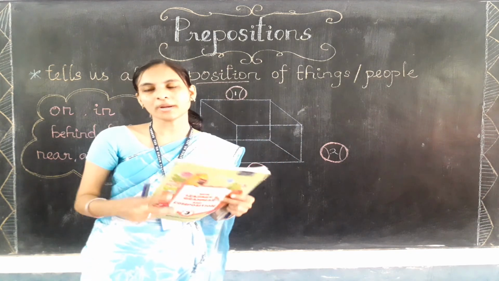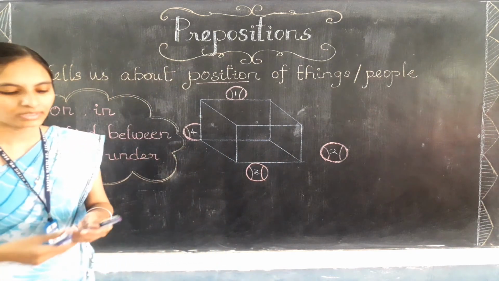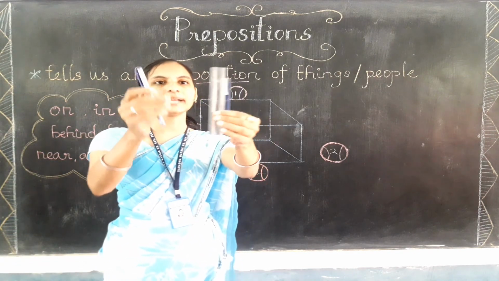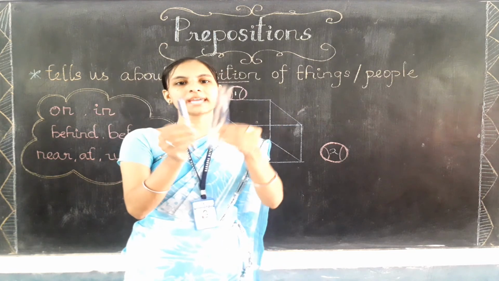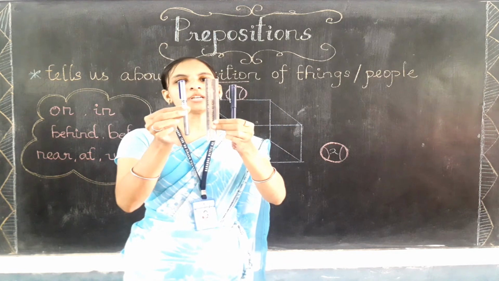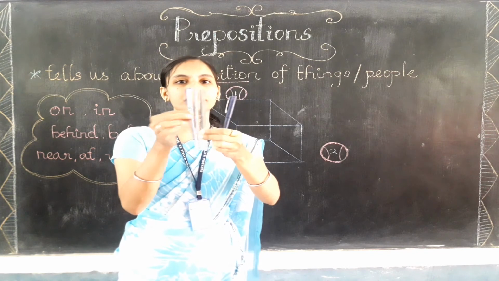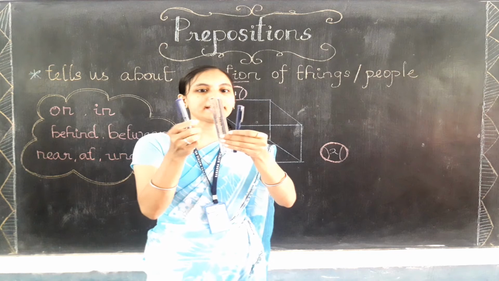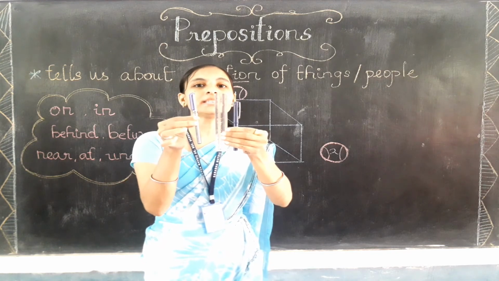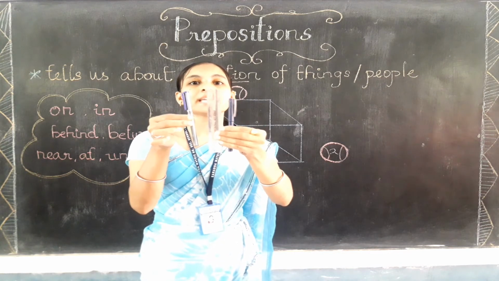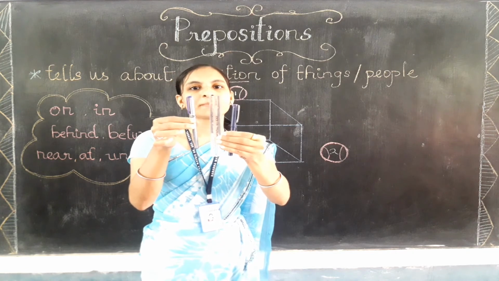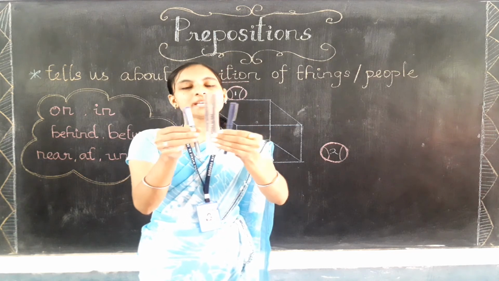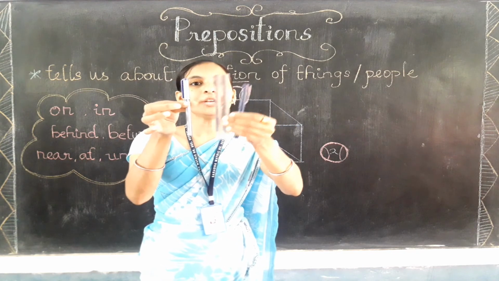So let me give you one more example. So I have three things in my hand. Okay, I have three things in my hand. See, two pens and one scale. Now you need to tell me the position of this scale. Where is the scale? You can tell me, yes, it is in my hand only. Okay, it is in my hand and கையில இருக்கு. But you compare these three things and tell me where the scale is. Okay, where is the scale? The scale is in between the two pens. Okay, scale எங்க இருக்கு? இந்த ரெண்டு பென்னுக்குமே நடுவுல இருக்கு.